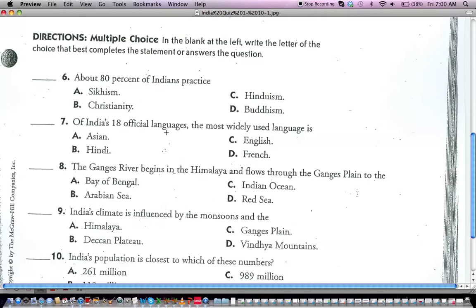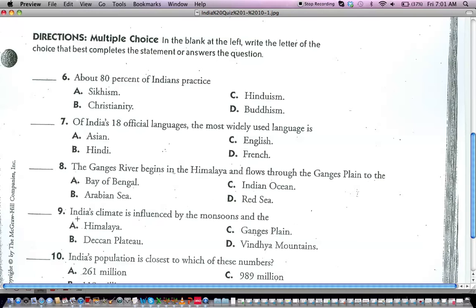7, of India's 18 official languages, the most widely used language is Asian, Hindi, English, or French. Which one is used the most in India? Number 8, the Ganges River begins in the Himalaya and flows through the Ganges Plain to the A, Bay of Bengal, B, Arabian Sea, C, Indian Ocean, D, Red Sea. So where does it flow to? Okay, Bay of Bengal, Arabian Sea, Indian Ocean, or Red Sea.